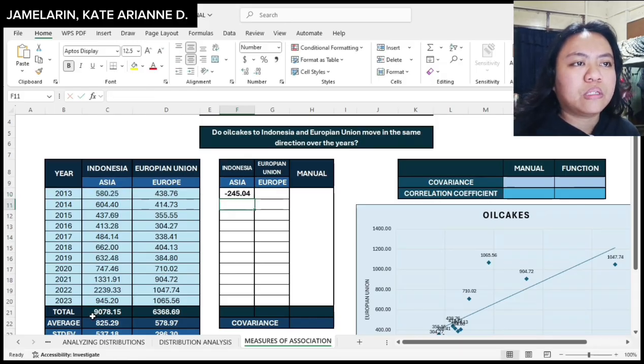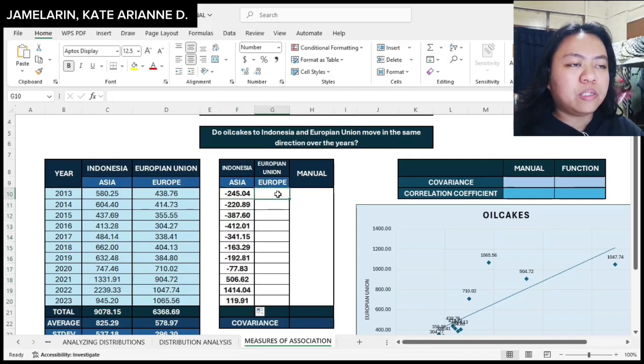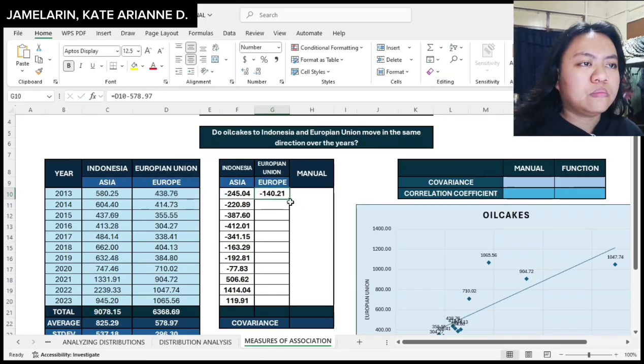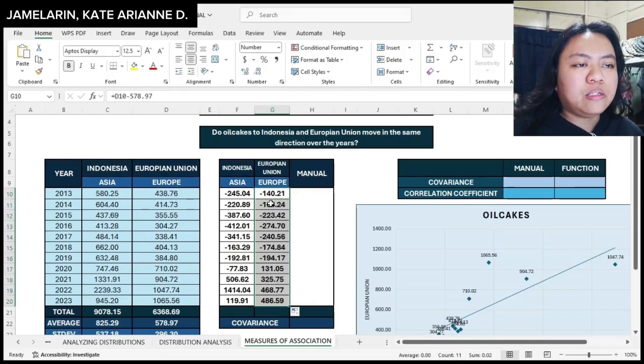825.29. I will be selecting this to copy, and then I will be processing the same computation for Europe, where the export value of 2013 minus the average of all the export values from year 2013 to year 2023, 578.97. After I get all this data, I will be getting their sum.